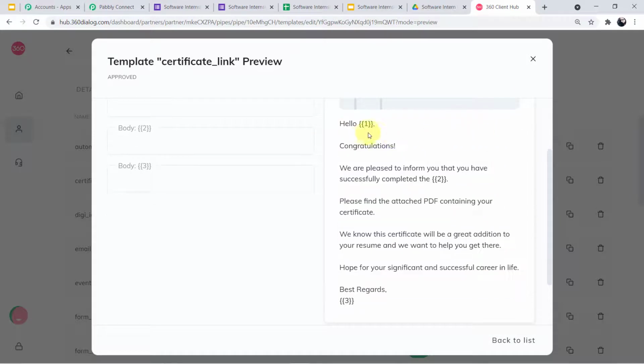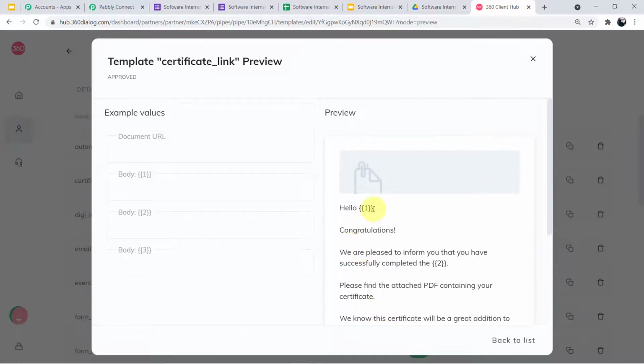Here you can see it is written: Hello 1, congratulations, we are pleased to inform you that you have successfully completed the 2. Please find the attached PDF containing your certificate. We know this certificate will be a great addition to your resume, and we want to help you get there. Hope for a significant and successful career in life. Best regards, Sri.